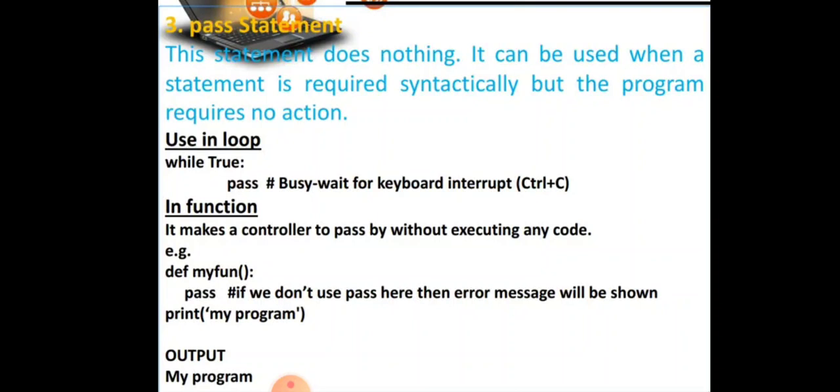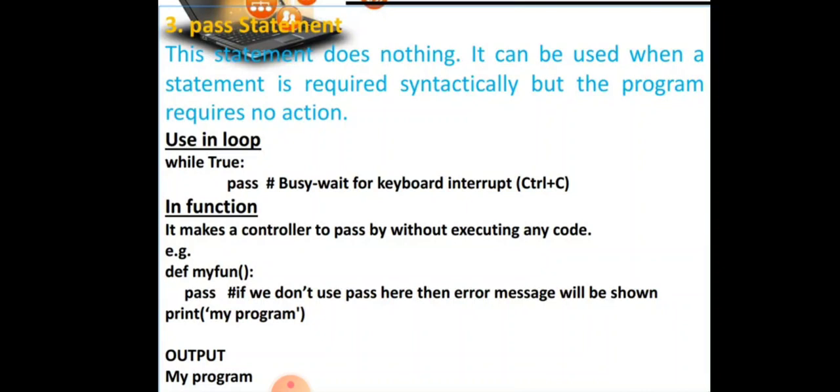The pass statement is also a jump statement, like break and continue. Pass means nothing. This statement does nothing. It is used for empty statements, and it is used when syntactically a statement is required but the program does not require any action.